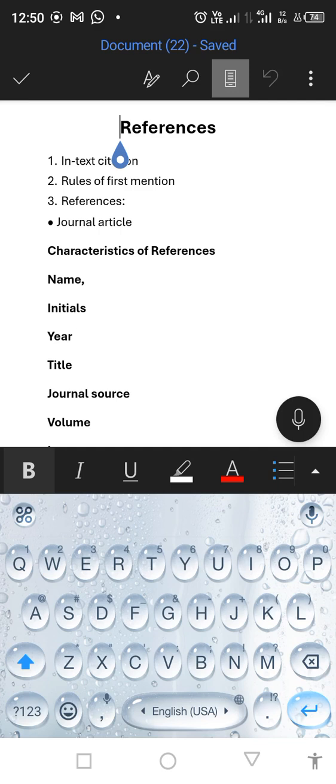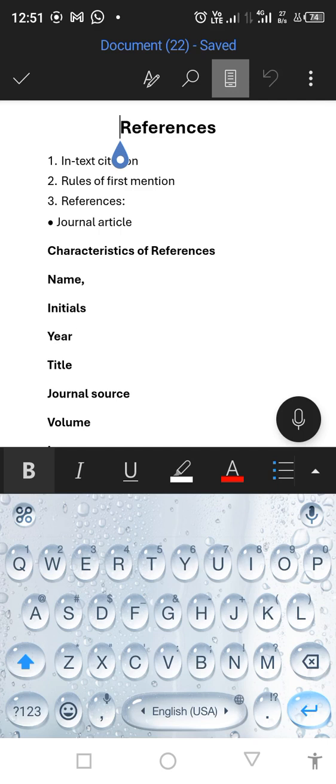In your citation, what we put there is just the name of the authors and the year. But references contain more information about the work of that author, which makes it easier for anyone that comes across that work to look up that particular journal article and information about that author online. So that's the reason why I said that references and citation are twin sisters. They come hand in hand.